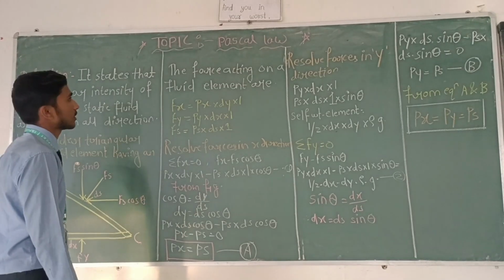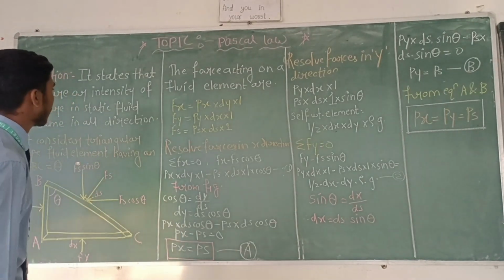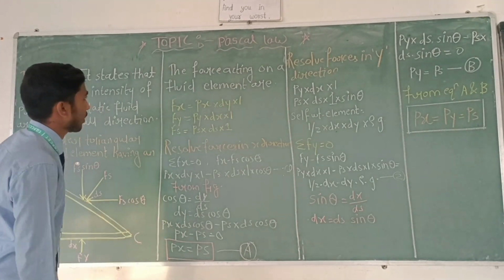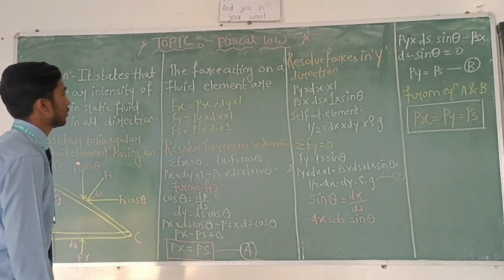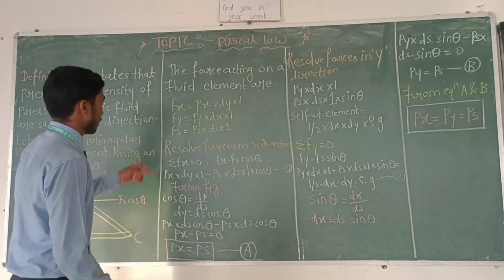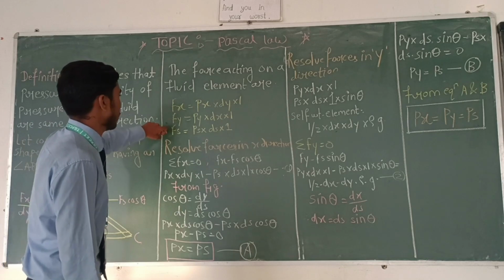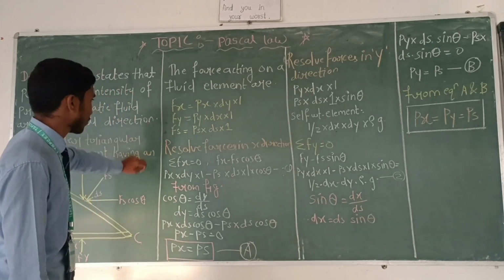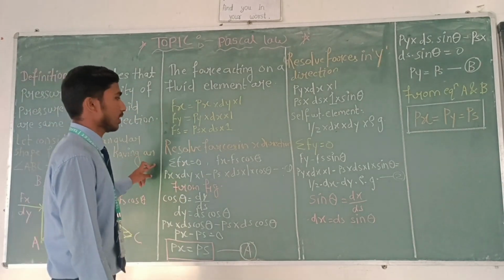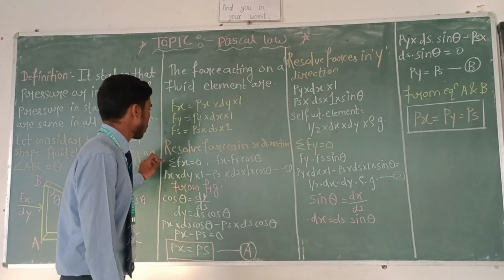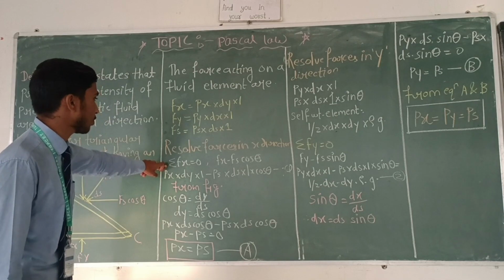The forces acting on the fluid element are Fx is equal to Px into dy into 1, Fy is equal to Py into dx into 1, and Fs is equal to Ps into ds into 1. These are all the forces in the x direction. Summation of Fx is equal to 0.